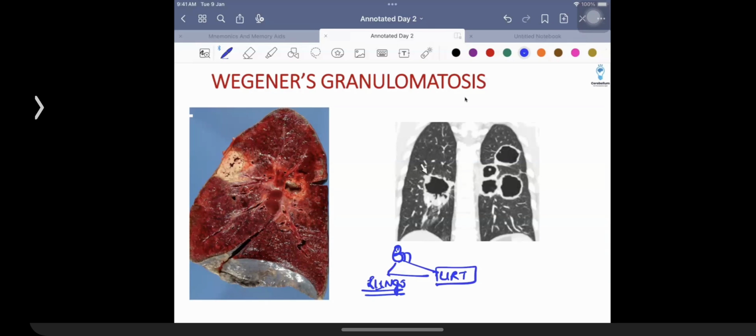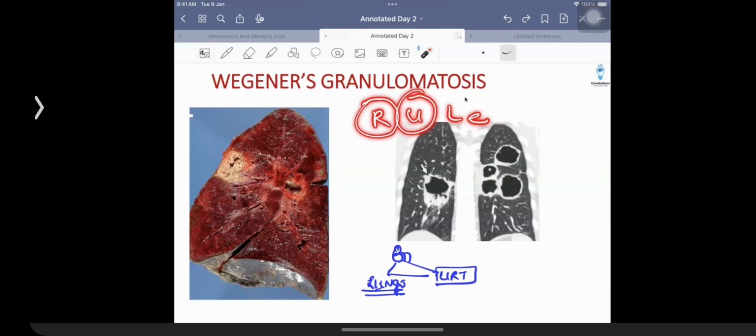Now, if I am talking about only kidney and lung problems, this is going to be seen as a feature of a patient suffering from Goodpasture syndrome. But if the question makes a mention of something like septal perforation, otitis media, or pharyngitis, of course I will be thinking in terms of ENT trouble. So ear, nose, and throat. This is the golden rule that we need to talk about. Renal involvement, upper respiratory tract involvement, lung involvement, that is what is seen in a patient who has this.